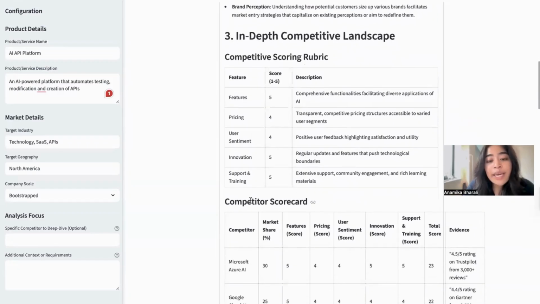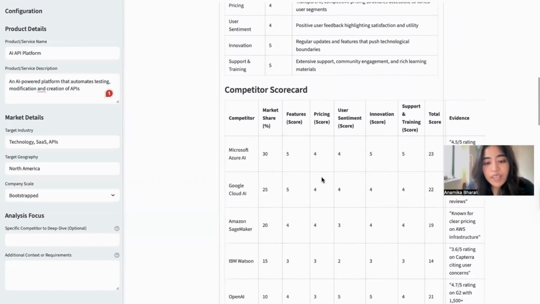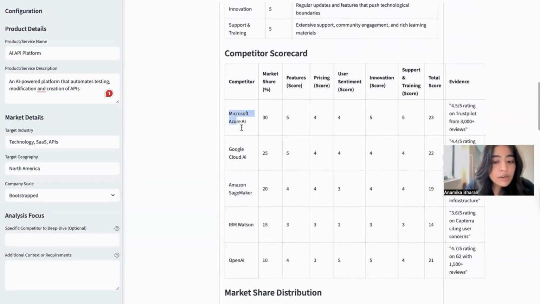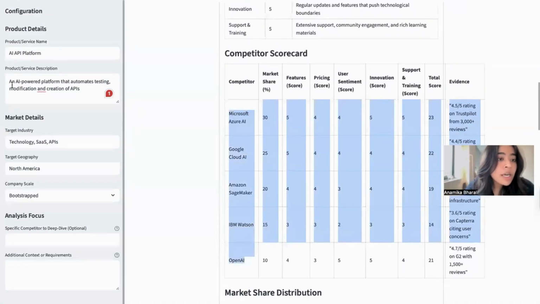Even before we go ahead to the competition scoreboard, we can see that each and every feature that the competition is being scored against is being explained for easier understanding of the report. We have all the different competitors for our AI-powered API platform.